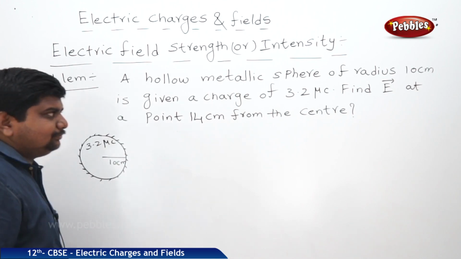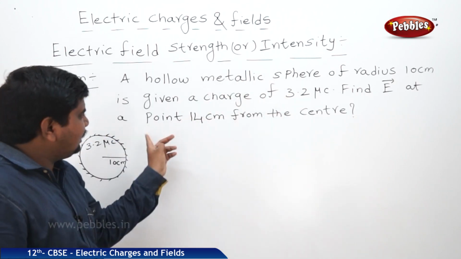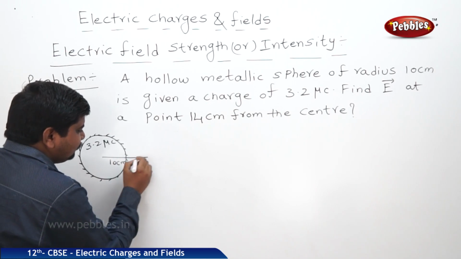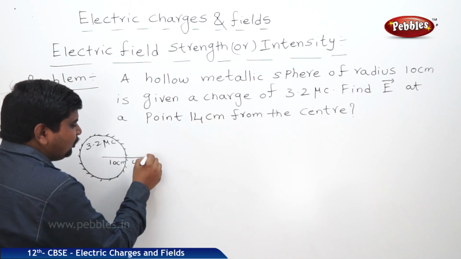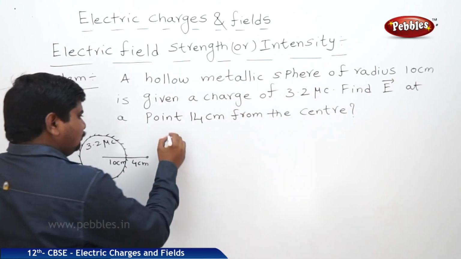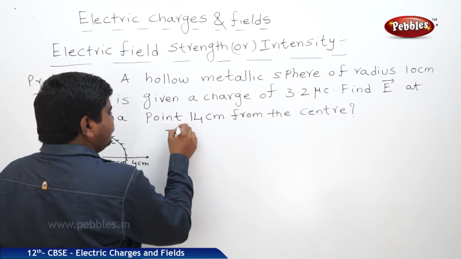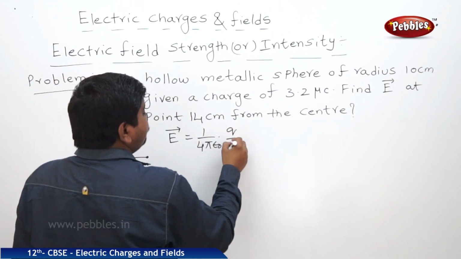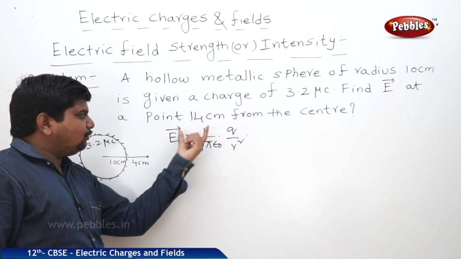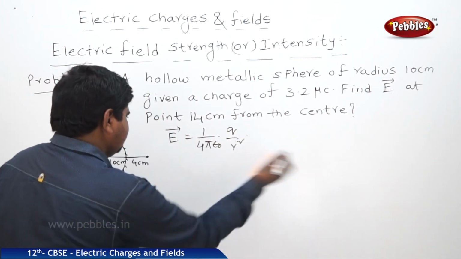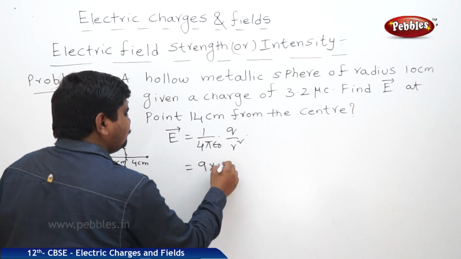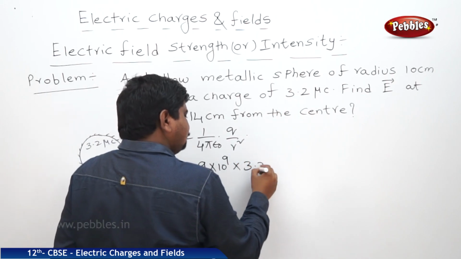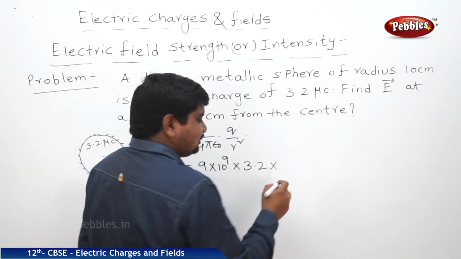Microcoulombs of the charge. Now we want to find out E bar at a point 14 centimeters from the center. This is already 10 centimeters and 4 centimeters more. At this point we should find out the E bar. What is the formula? E bar is equal to 1 by 4 pi epsilon naught into Q by R square. 1 by 4 pi epsilon naught is 9 into 10 to the power of 9. Q is equal to 3.2 microcoulombs. 3.2 into micro means 10 power minus 9